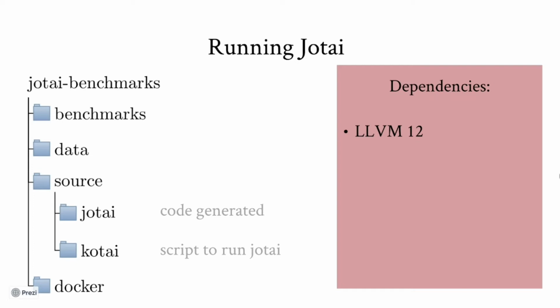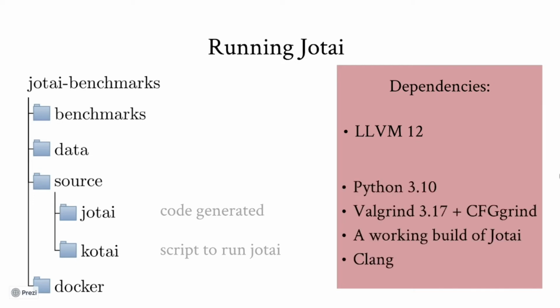Next, you have to set up Jotai. The dependencies are Python 3.10, Valgrind 3.17 compiled with CFG-grind, a working build of Jotai, and Clang. You'll also find all the instructions in the README for Jotai. Once you're done building and setting up Jotai, running the tool will work the same as running from the Docker, which I'll go over now.